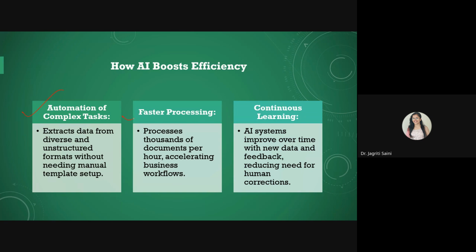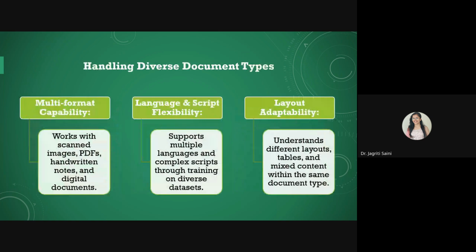At the same time, it offers fast processing. The same thing, if it can be done by human beings in maybe a week or a month, AI models can do within just a few hours. So it is going to save much time, and it offers continuous learning as well. For human beings, sometimes there could be stagnation in the technology. Sometimes they may take longer to learn things or to adapt to changes in the system. But AI models are adaptable also, depending upon how they are designed. So they can improve over time, they can learn from feedback, and they can reduce the chances of errors and the requirements of corrections with time.